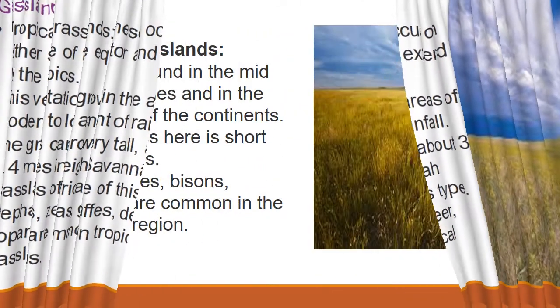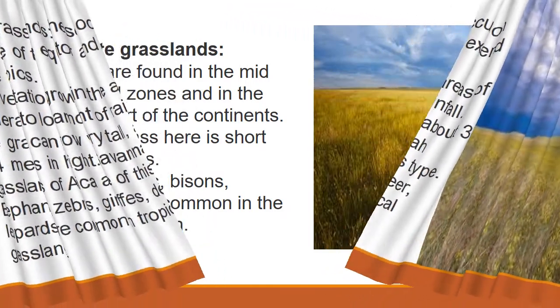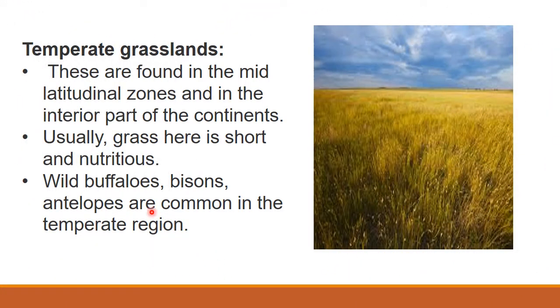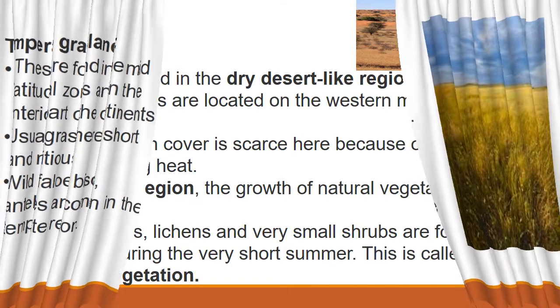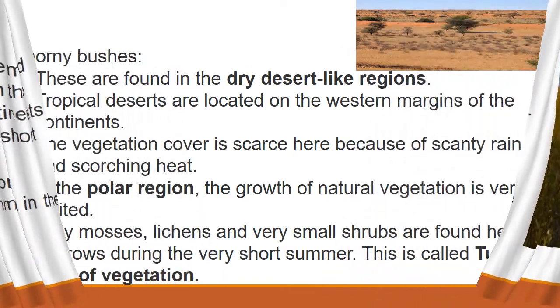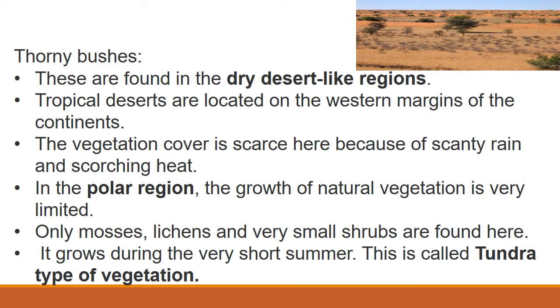Then we are going to see about temperate grass. These are found in the mid-latitude zones and interior parts of the continent. Usually the grass is short and very nutritious, very good for health. And wild buffaloes, bison, antelope are common in the temperate region. So in grassland we have seen two types, tropical grassland and temperate grassland. Tropical is near the equator and tropics. Temperate we have seen in the higher latitudes.